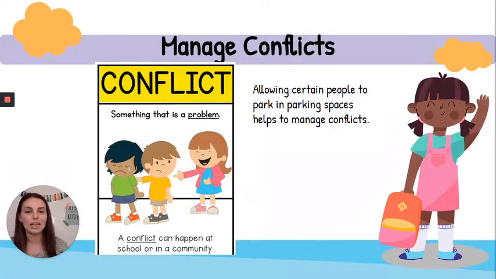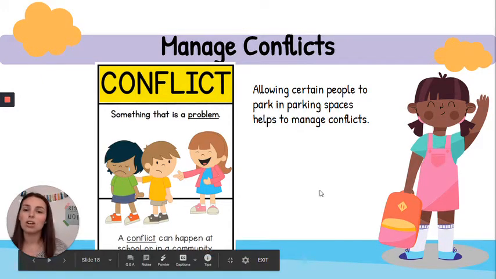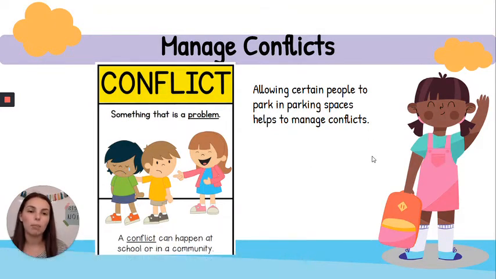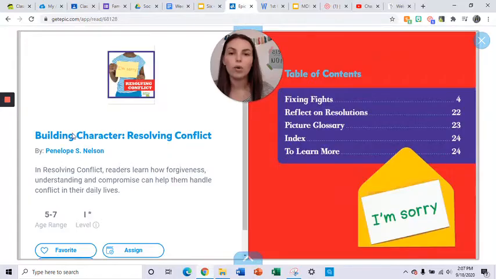And the last thing, some laws fall under managing conflicts. A conflict is something that is a problem, like teasing someone. That is a conflict. That's a problem. Allowing certain people to park in certain parking spaces helps to manage conflicts so that we aren't fighting over parking spots. We're going to read a book called Building Character, Resolving Conflicts.